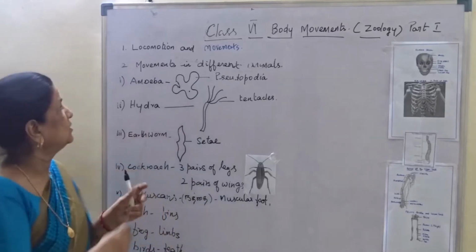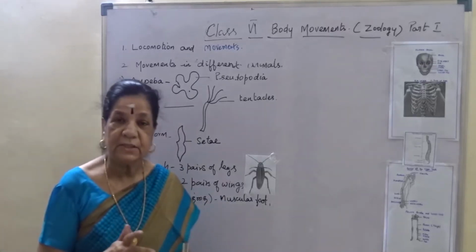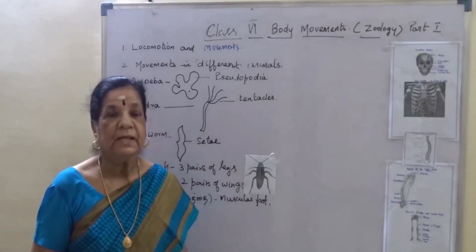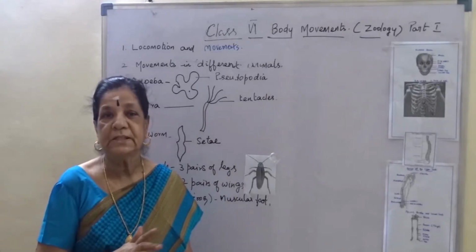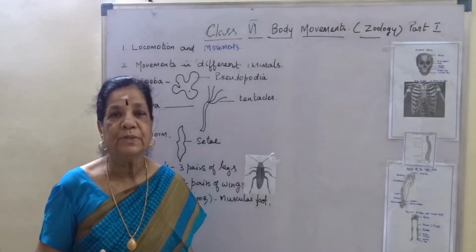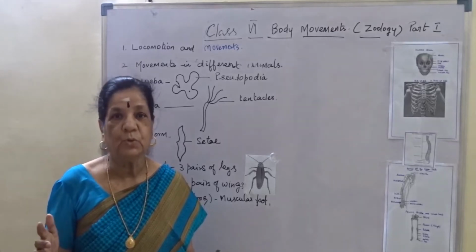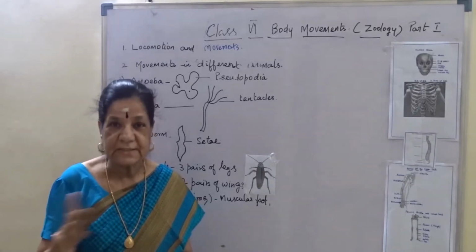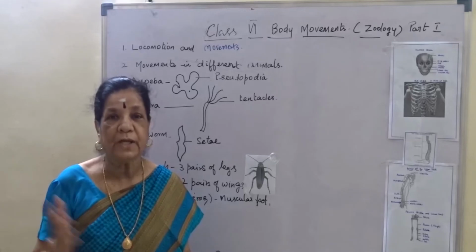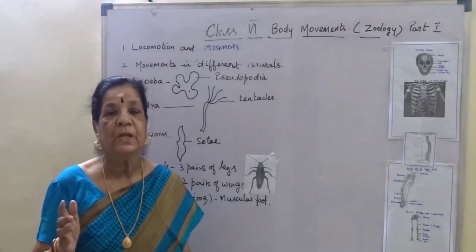Whereas locomotion in animal plants, it is not that much possible because it has no special locomotory organs. It will just show movements of the body parts as leaves move and branches of the stem will move due to heavy wind or light air, and as it goes it shows some movement.